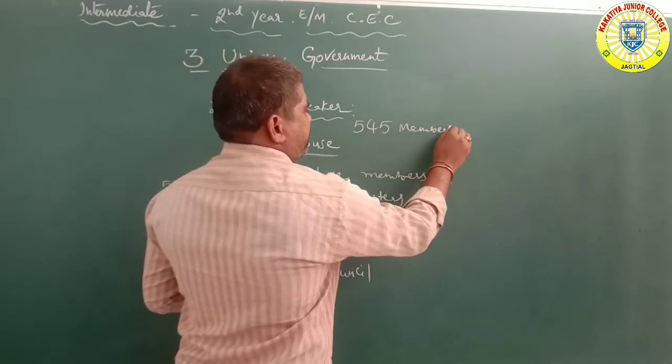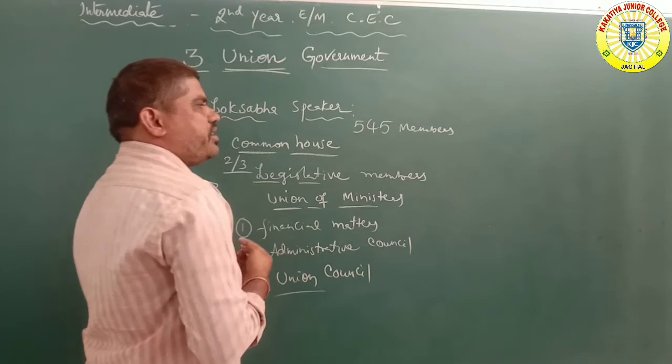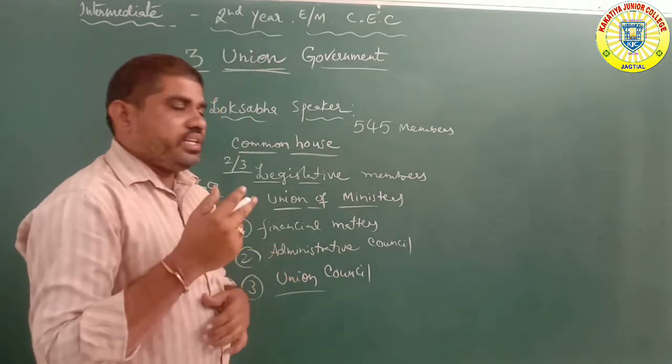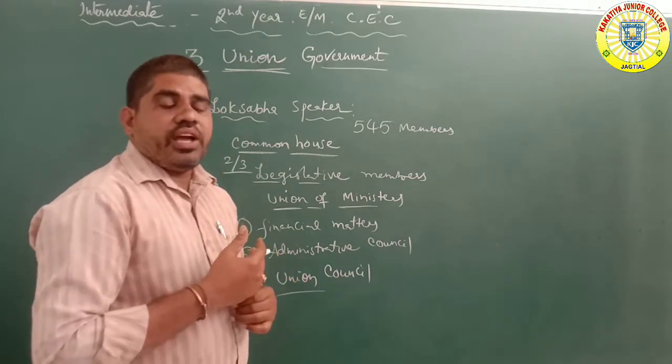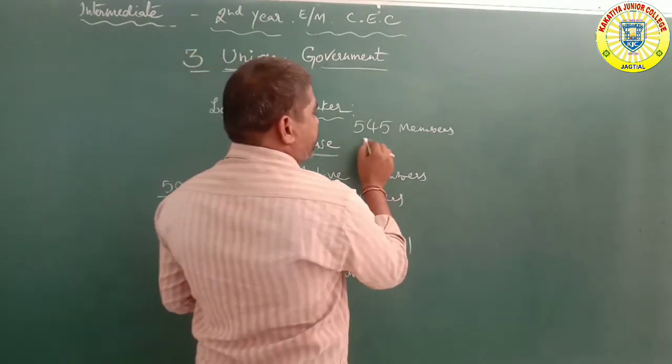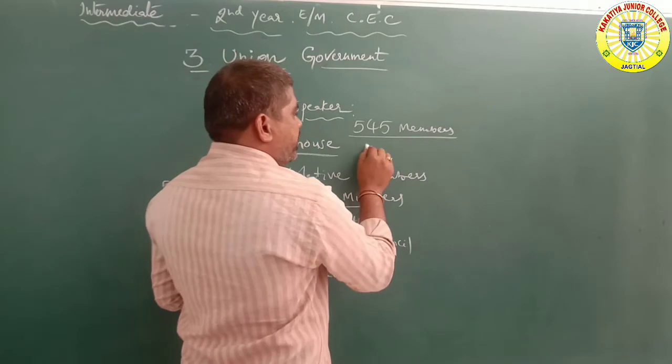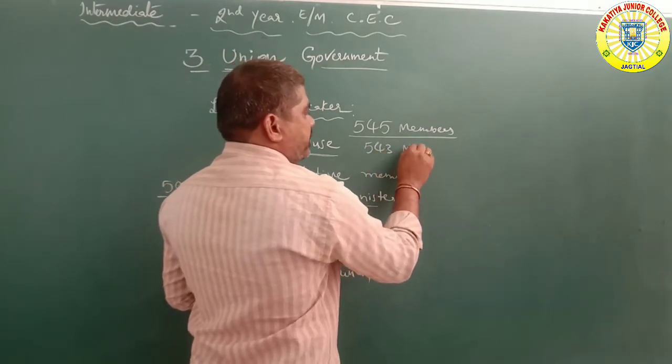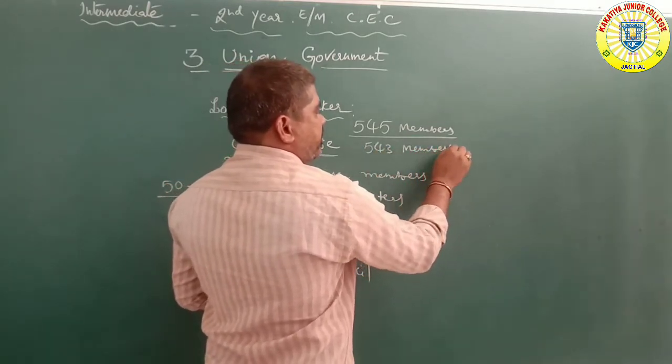545 members. Actually, 543 members. Remaining 2%, Anglo-Indian members. Okay. Total 543 members are selected under the constitution.